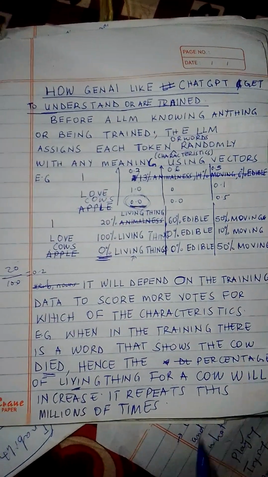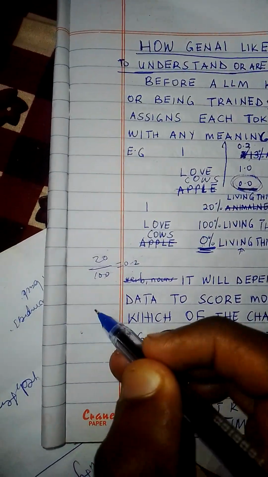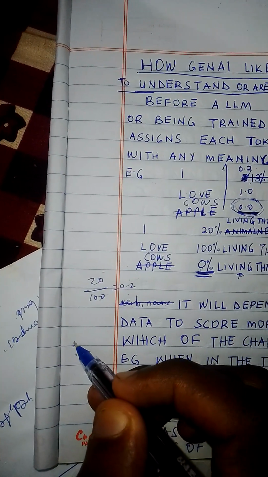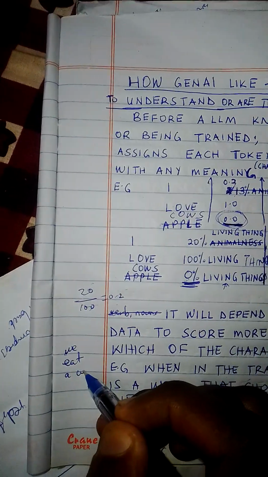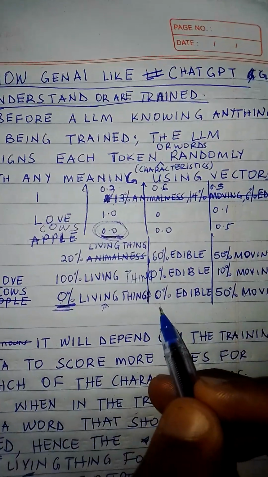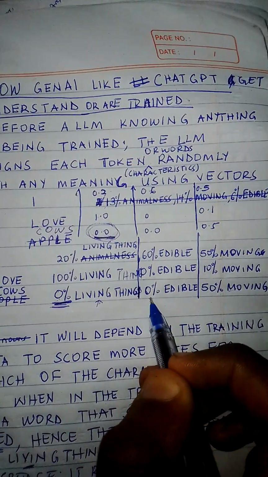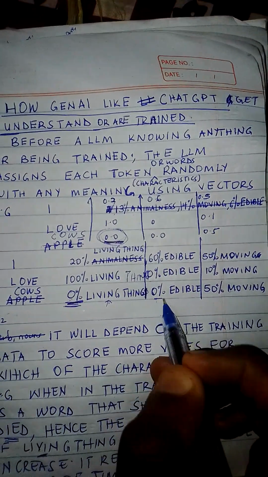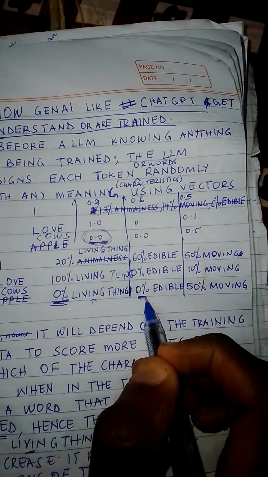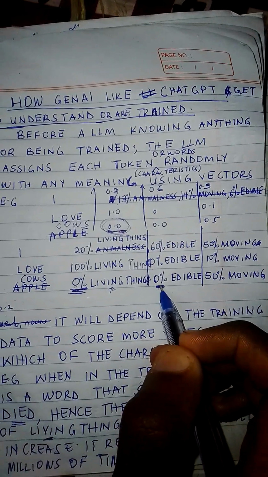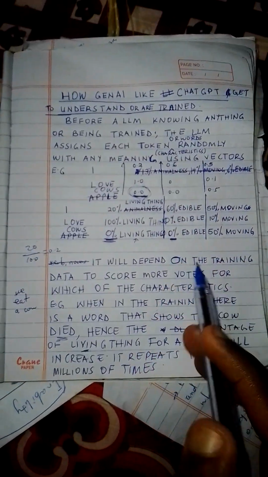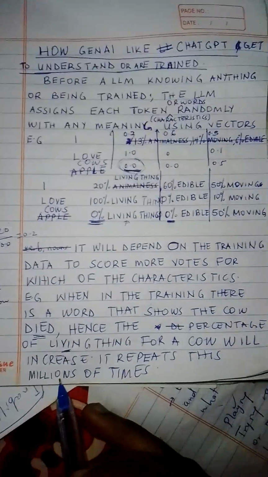And when it finds in the training data a sentence saying we were sleeping and we ate a cow, therefore the cow is edible. So how does the large language model put 0 on edibility? It has to shift and change. It does this very many times.